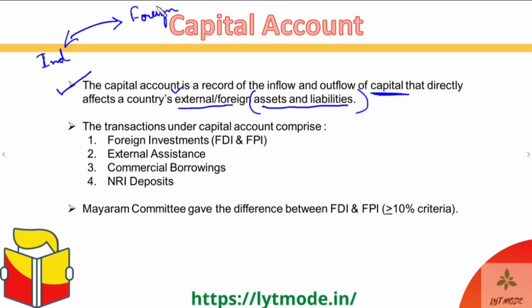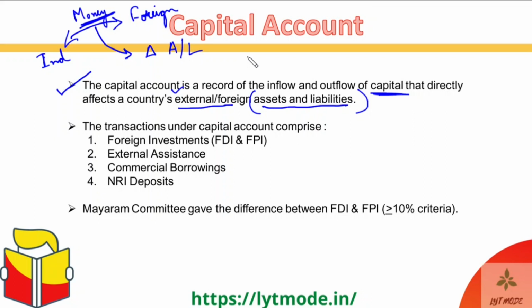So if money is flowing from India to a foreign nation or from a foreign nation to India, either way, and this flow of money is creating a change or a delta in the assets or liabilities, then that kind of transaction is actually a part of the capital account. Got it, guys? So that is a basic definition of a capital account.